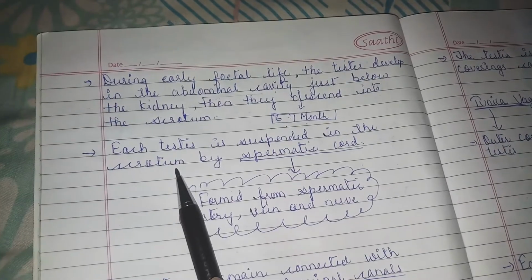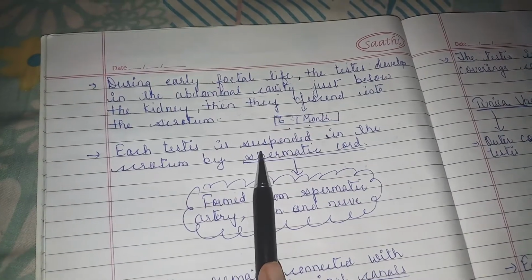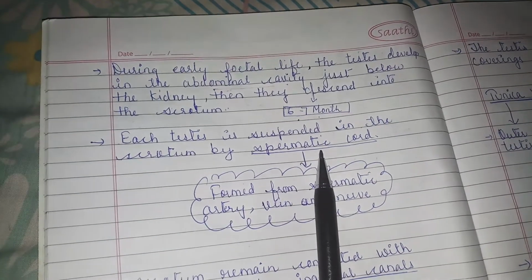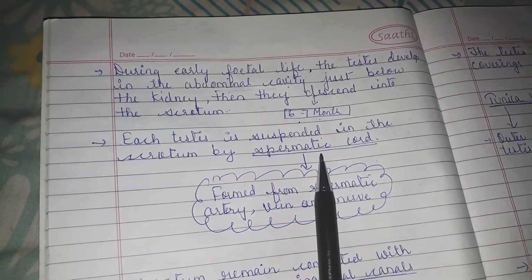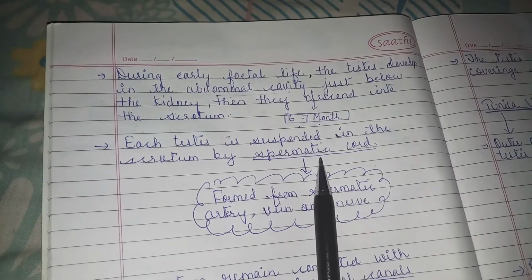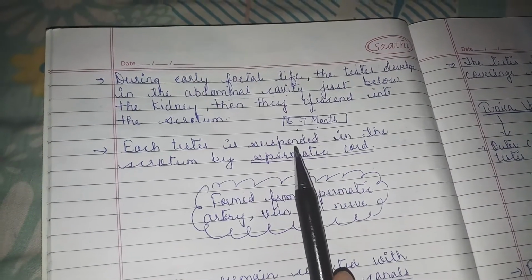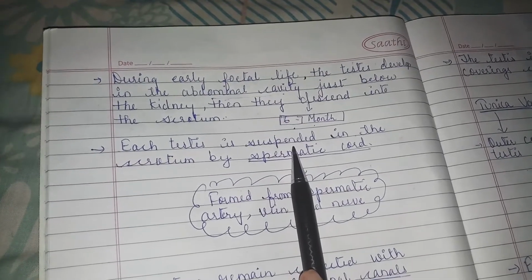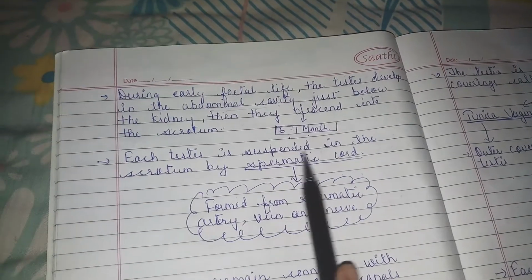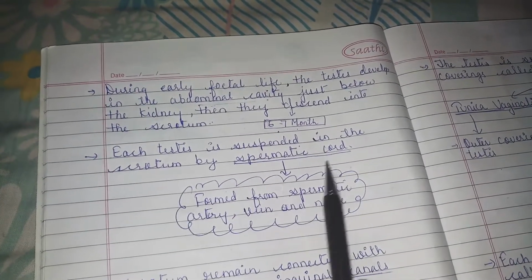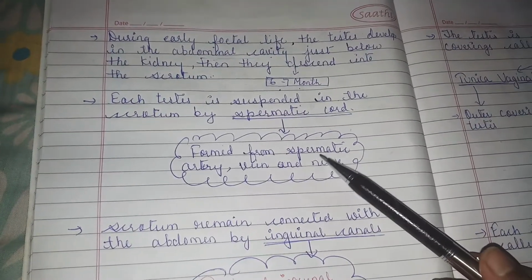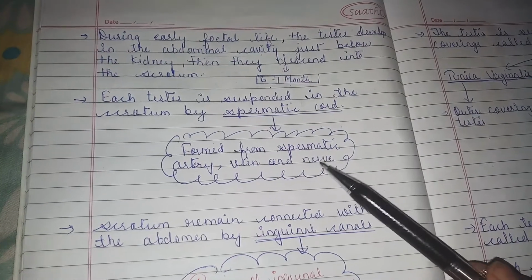Each testis is suspended in the scrotum by the spermatic cord. Remember that. This spermatic cord is formed by the artery, vein, and the nerves, which help to supply blood to the testes, right? So each testis is suspended in the scrotum by the spermatic cord, and that spermatic cord is formed from the spermatic artery, vein, and nerve.